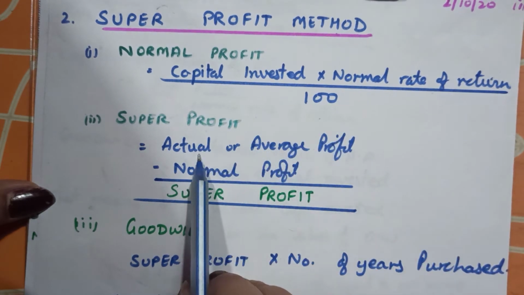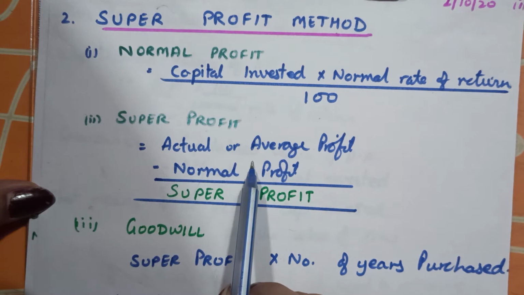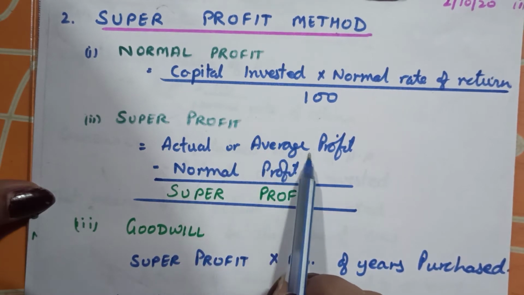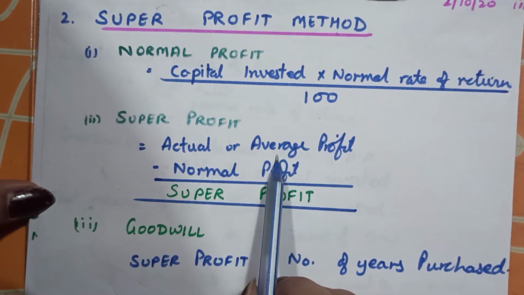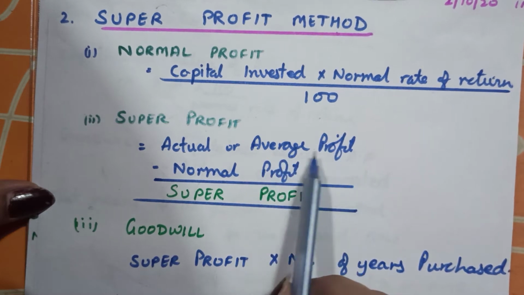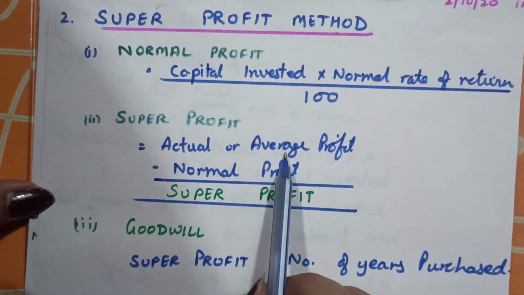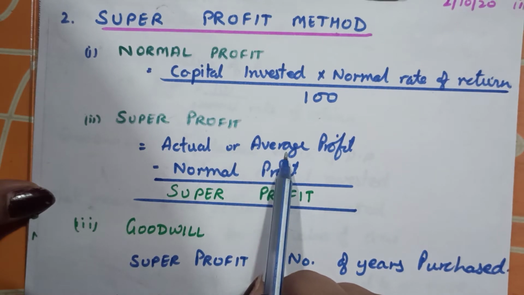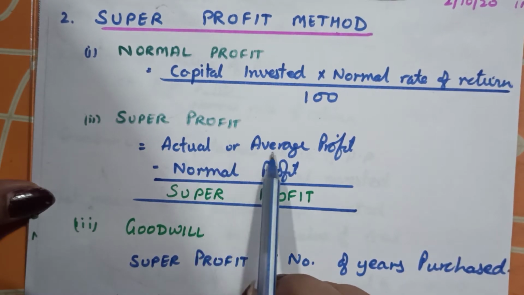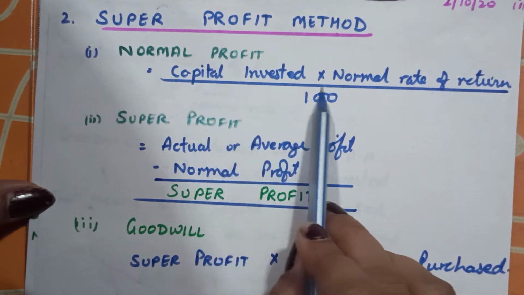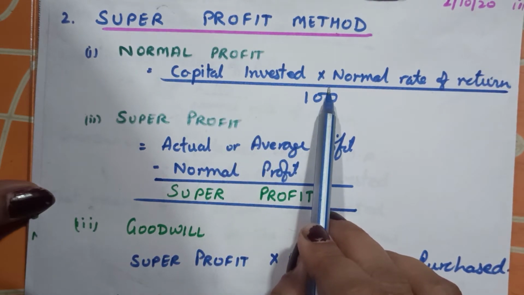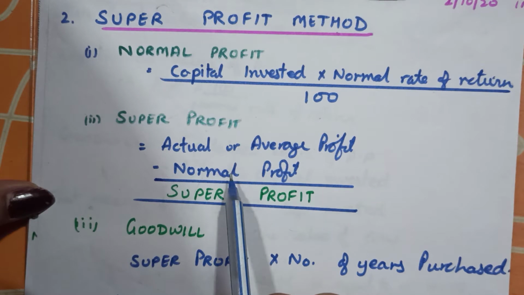What have I earned? That will be called the actual profit. In case a few years' profits have been given, I will total up all the years' profit and average it by the number of years. So that will be called the average profit or the actual profit. This is my profit. This is what a normal business otherwise should earn. So what have I earned extra?